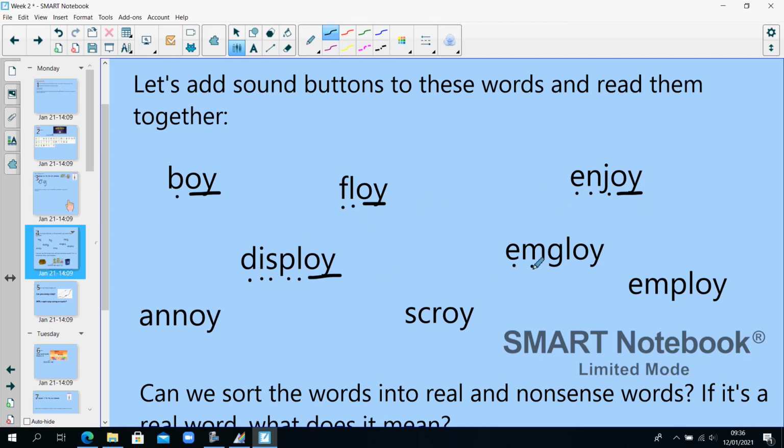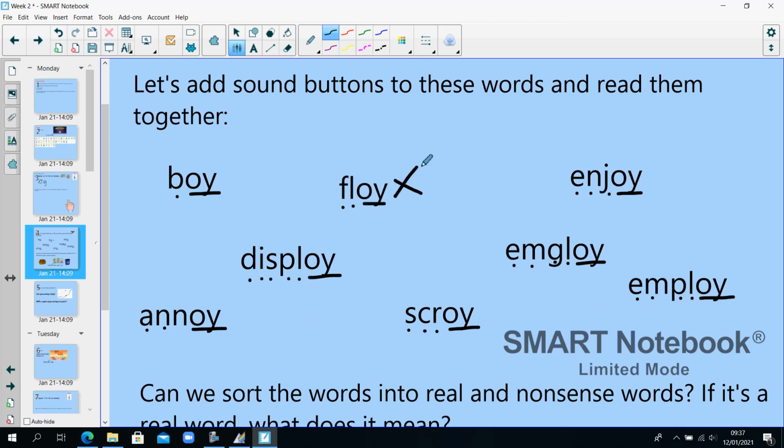E, m, p, l, oi, employ. A, n, oi, annoy. S, k, r, oi, scroy. E, m, p, l, oi, employ. Which are real words and which are nonsense?